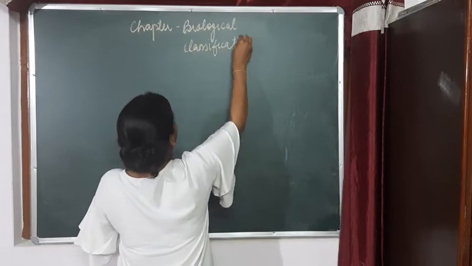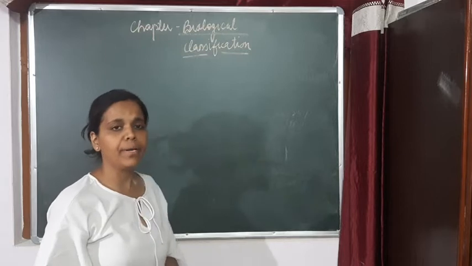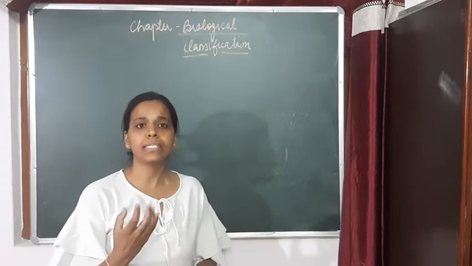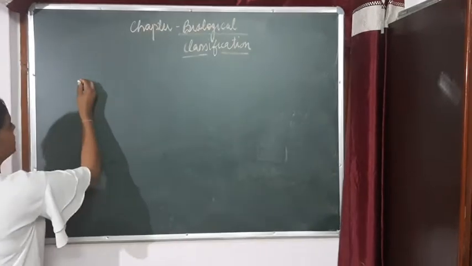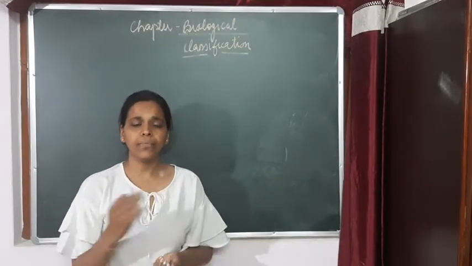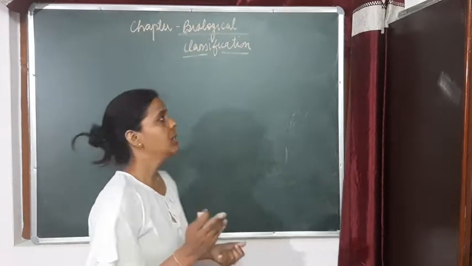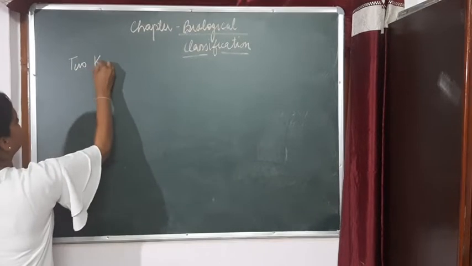Here we will discuss the different classifications given by different scientists, right? So we will discuss how different organisms are classified, how they are kept in different kingdoms on the basis of similar or contrasting characteristics, right? There are so many classifications given in this chapter, but we will move one by one. So the first classification which was given was two kingdom classification.